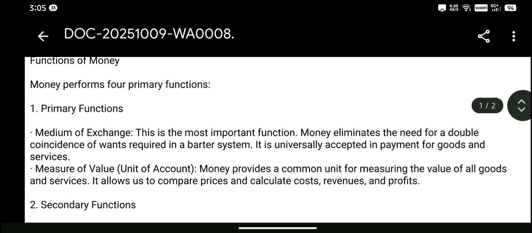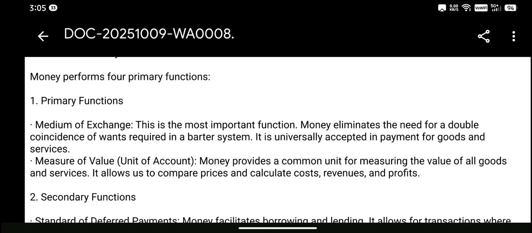Functions of money. Money performs four primary functions. First, primary functions. Medium of exchange. This is the most important function. Money eliminates the need for a double coincidence of wants required in a barter system. It is universally accepted in payment for goods and services.